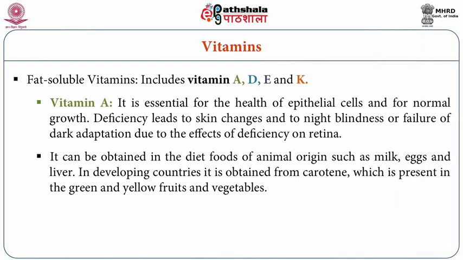It can be obtained from different kinds of foods like milk, eggs and liver, which are all fat sources. Apart from the fat sources of vitamin A, we also have very good plant sources, like the colored foods such as carrots, beetroots, etc. The yellow, green, red and orange colored foods are all rich in vitamin A, which upon consumption will give a good amount of vitamin A.